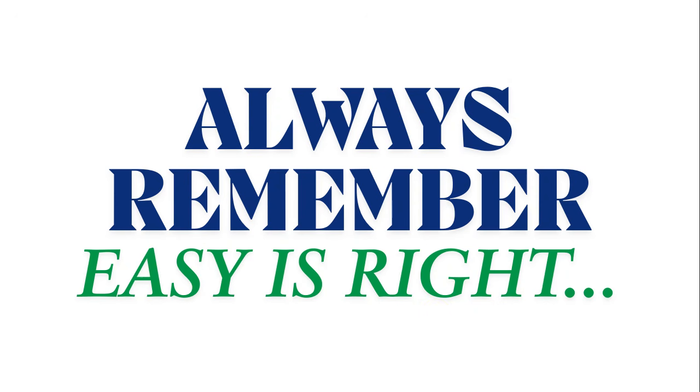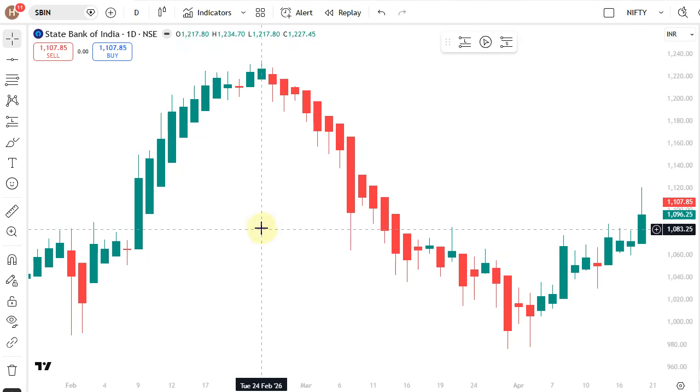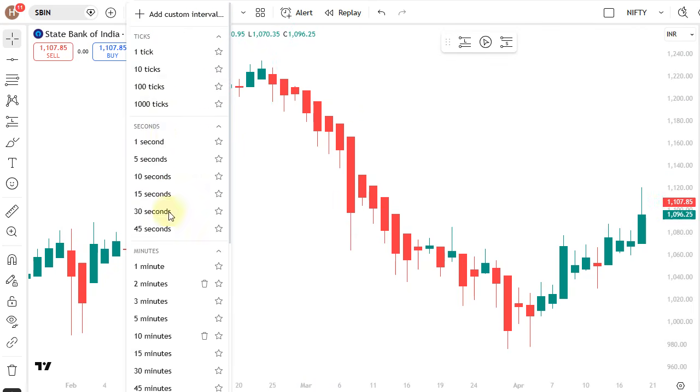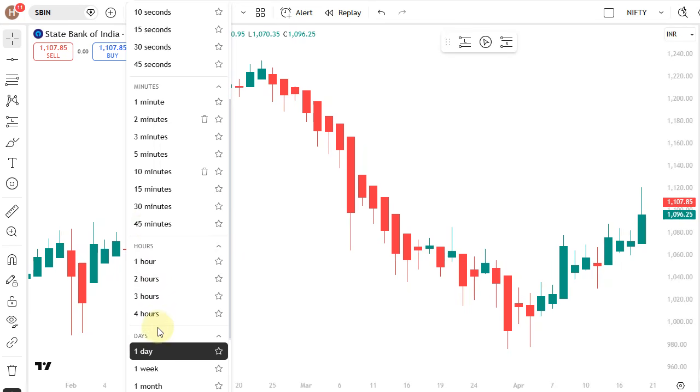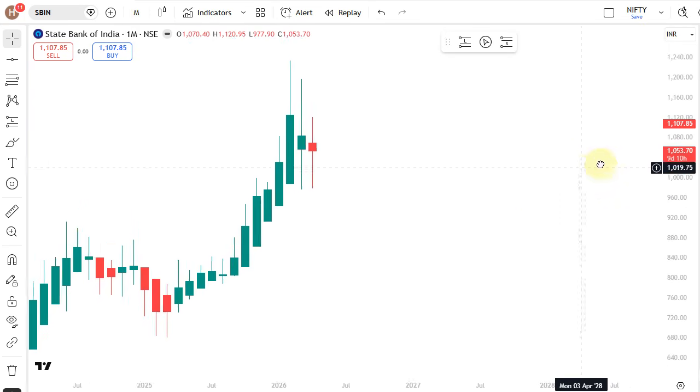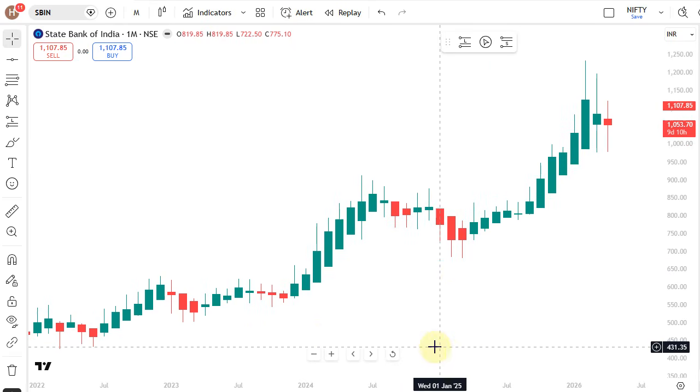Please go to your TradingView account or any other platform. In every platform the Heiken Ashi candle will be available. Use the monthly time frame, check all the F&O stocks. Okay, check all the F&O stocks. Don't believe me, you go, you back test, and then you believe.